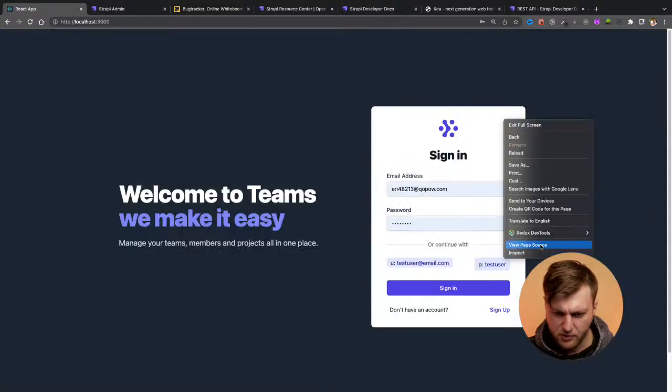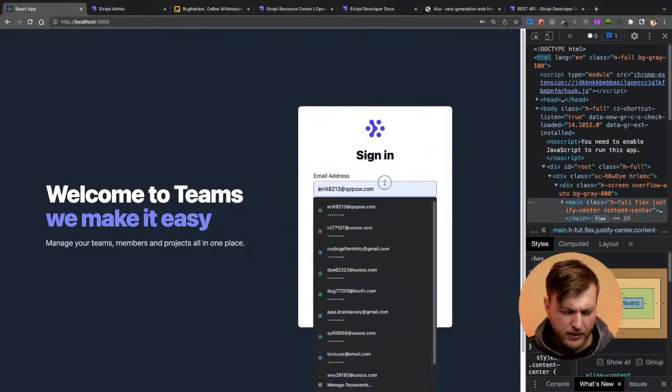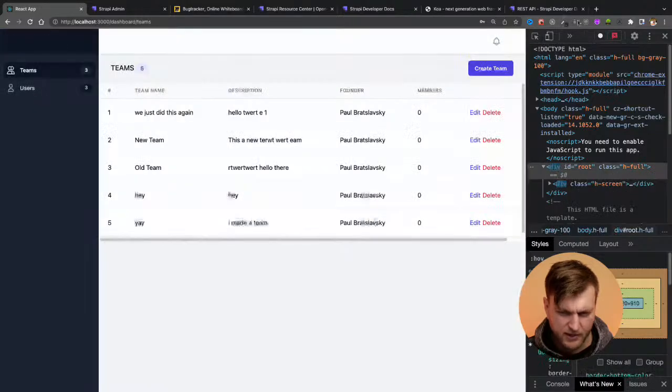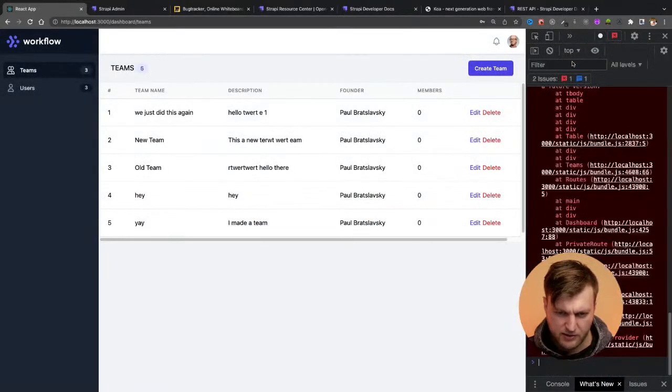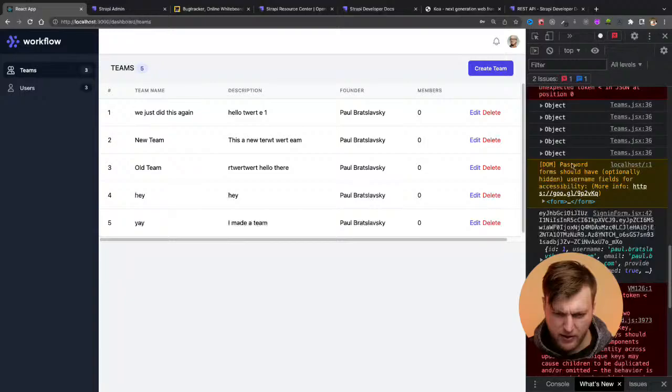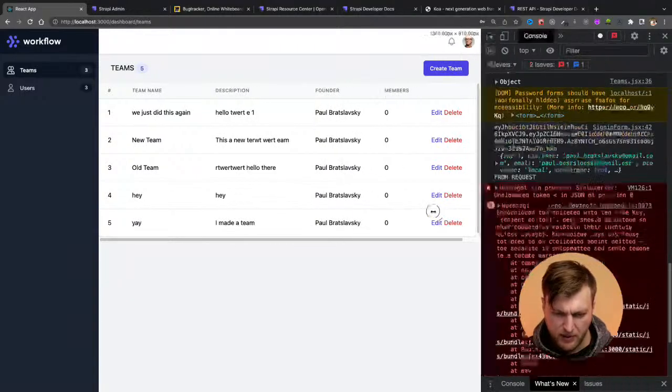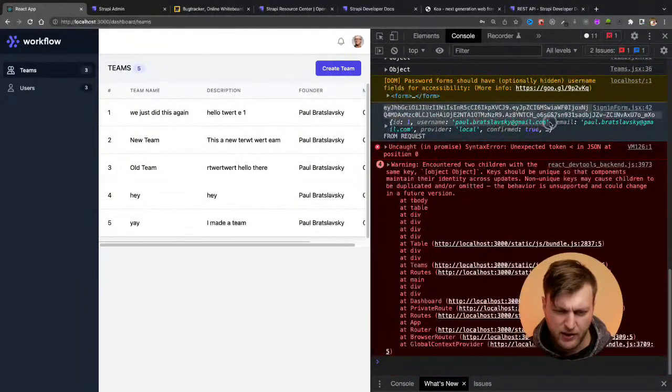Let me log out first, inspect. So when I log in, sign in, let's go to console log. Again, don't worry about that error. But notice how from our response, we get our JWT token and user.